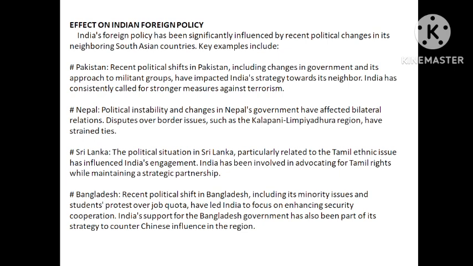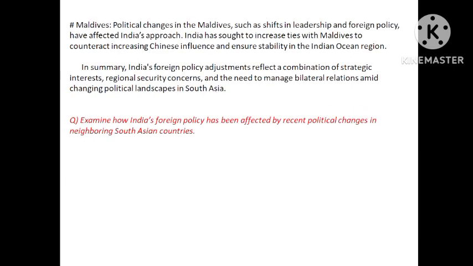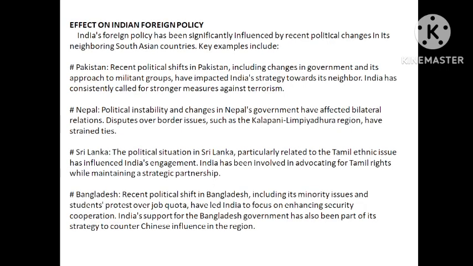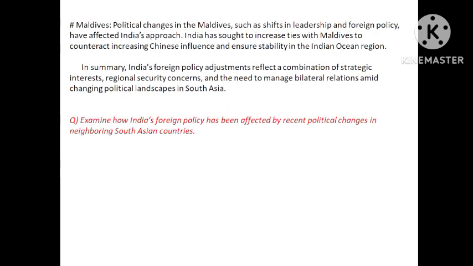Sri Lanka, the Tamil issue. It has been there for many years. You can read about it here. It is a trivial point, you will understand. Bangladesh we have discussed already. Maldives also we have already discussed. President Muizzu, the current president of Maldives, is very much in favor of China, and obviously when he is in favor of China, he will be against India. That is it. So you see, in every issue with the neighborhood, China will get involved. Pakistan, Nepal, Sri Lanka, Bangladesh, Maldives. China is involved in every country's issue.